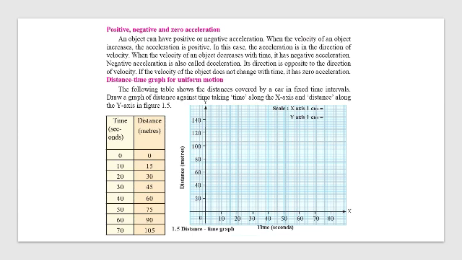Now we have to learn some graphical representation for uniform motion. This is your homework. I have given you the readings, time in seconds and distance in meters. Plot the points. The x and y axis are given to you. Plot the points and see what happens. Join the points. You will see you get a straight line graph passing through 0. So for uniform motion, always remember you will have a straight line graph.